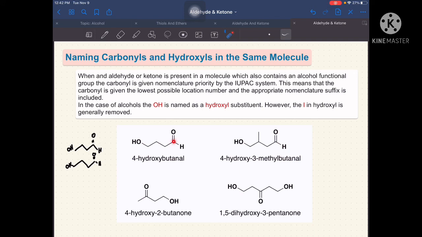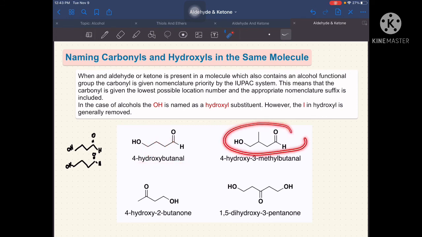So we have here 1, 2, 3, and 4 carbons. So parang ang nangyari lang dito kay alcohol, parang nagaya ka siya kay letter H na parang yung connection na to is just to show the connection of it going to the carbon atom. Kaya meron tayo ditong butanol. So we have here 4-hydroxy butanol kasi naka-locate siya kay carbon number 4.